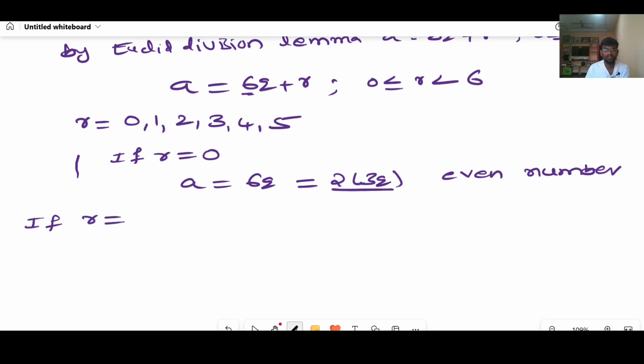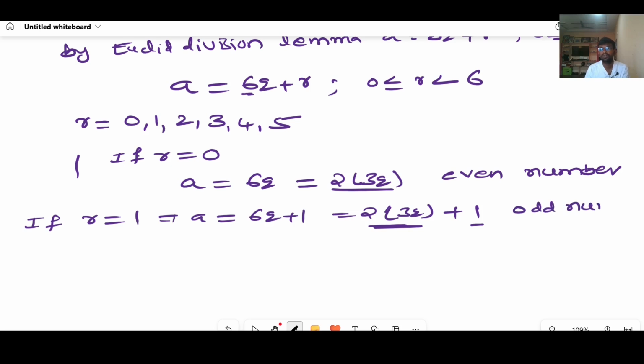If r equal to 1, a can be 6q plus 1. Right? Can I write it as 2 into 3q plus 1? I can conclude this as an odd number. Why? Because 2 multiple plus 1 is an odd number. Look at here, 6q plus 1 is an odd number.